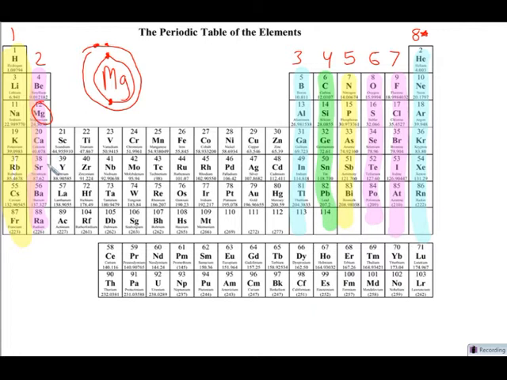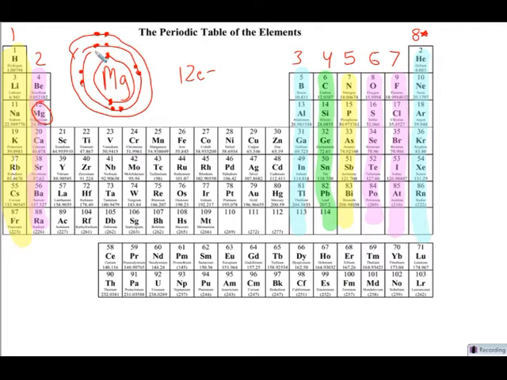Because it's in group 2, we know it's going to have 2 outer electrons. So 2 will go in the first, 8 will go in the second. But magnesium starts out with 12 electrons, and 2 plus 8 is 10, so magnesium is going to have 2 electrons in the third energy level. Alright, so here we go. What are the options? How can magnesium become like a noble gas and get 8 in this outer ring? Well, it has 2 outer electrons. It wants 8. So it could either gain 6, steal 6 from other atoms, or it could lose 2.